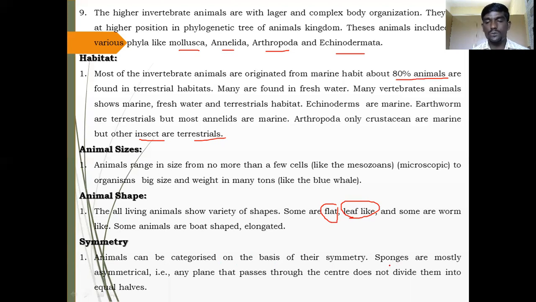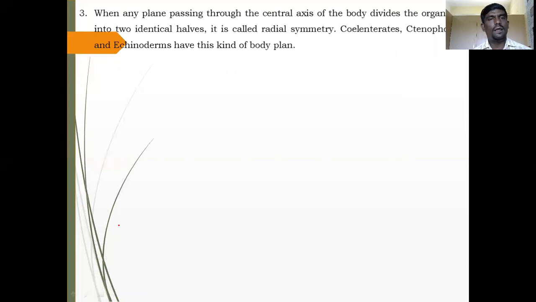If you take the example of sponges, they are mostly asymmetrical. They do not show any type of symmetry. You can take any cut from a sponge, and it will not show any equal parts division. This is called symmetry, or division of the animal body. When any plane passing through the central axis divides the organism into two identical parts, that is called radial symmetry. For example, coelenterates, ctenophores, and echinoderms.